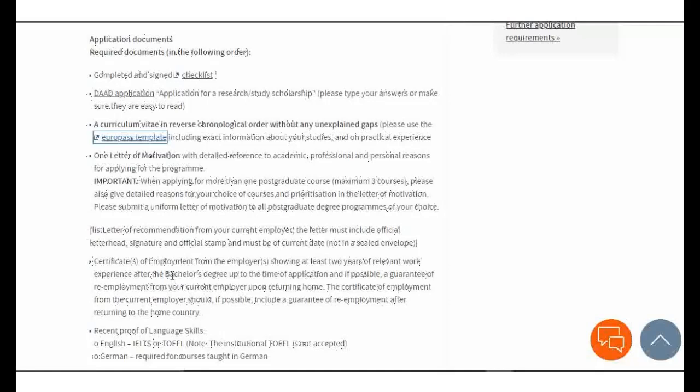Here it says, after the bachelor's degree up to the time of application, and if possible, a guarantee of re-employment from your current employer upon returning home. That means you should have a short leave to go for studies and come back. The certificate of employment from the current employer should, if possible, include a guarantee of re-employment. That is literally a short leave or a study leave. If you have a study leave, without salary or with salary, whatever case you might fall in is good to go. You may use it to stand a better chance of being selected in this scholarship program.